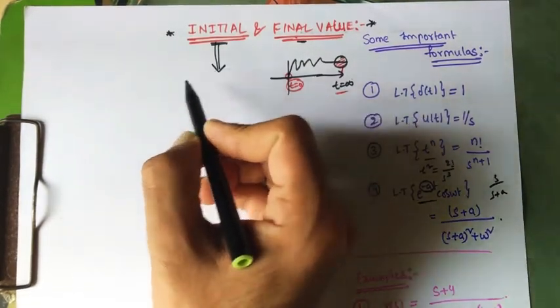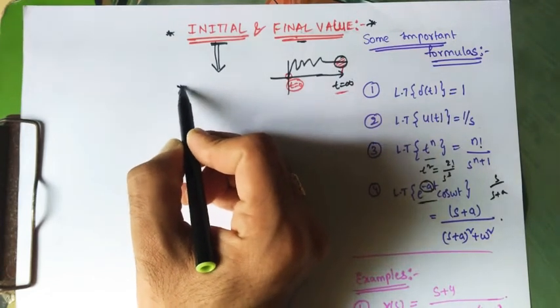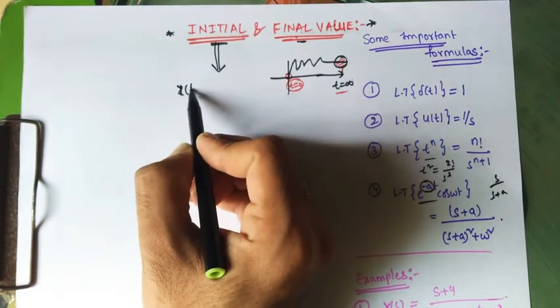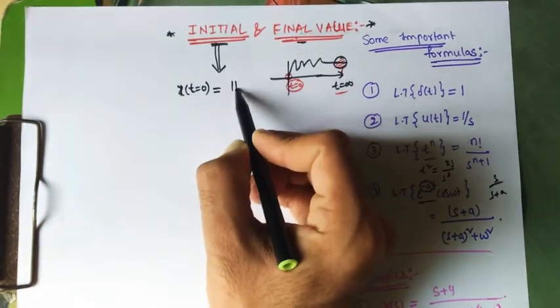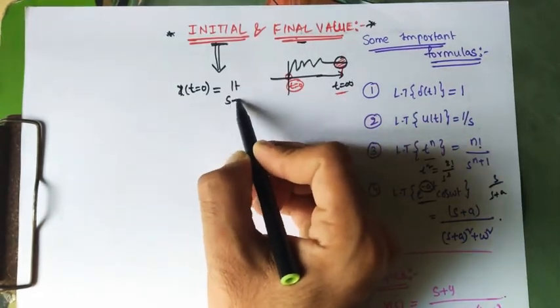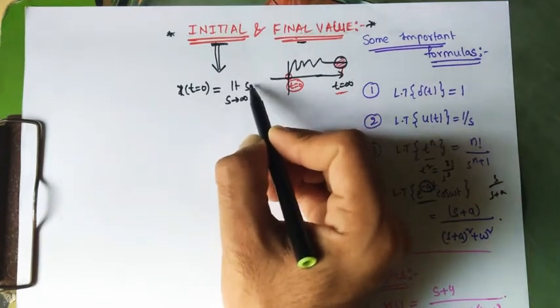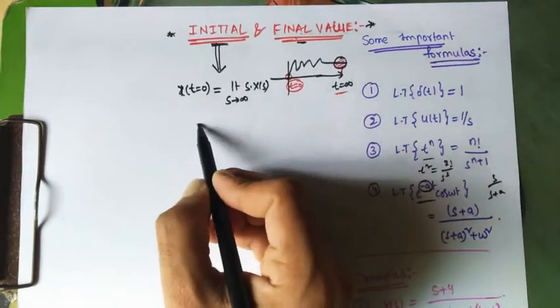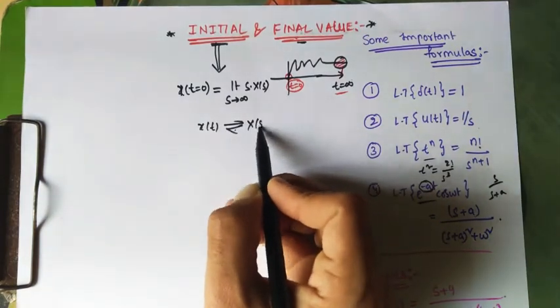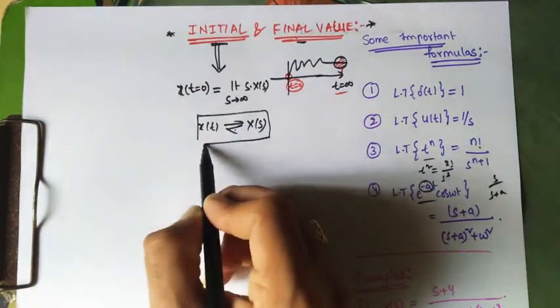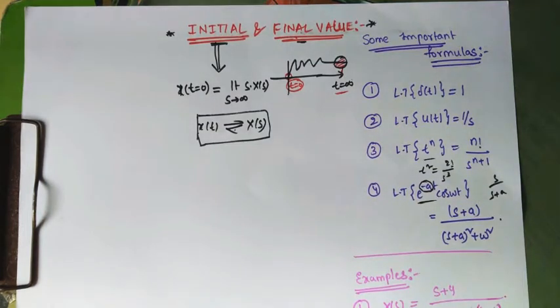It states that the initial value, that is x of t at t equal to 0, can be written as limit s tends to infinity of s into x of s, where x of t and x of s are Laplace transform pairs. This is an important condition, that x of t and x of s should be Laplace transform pairs.